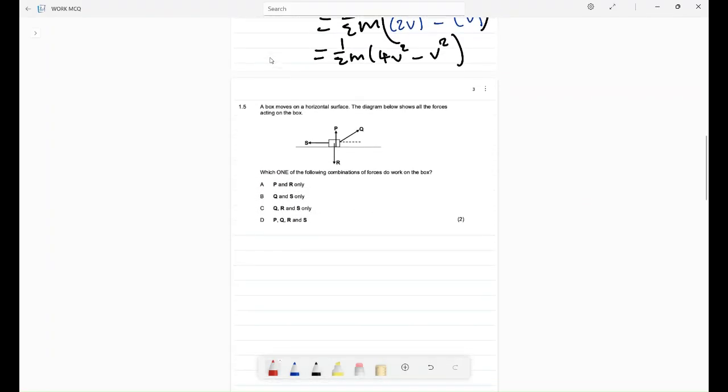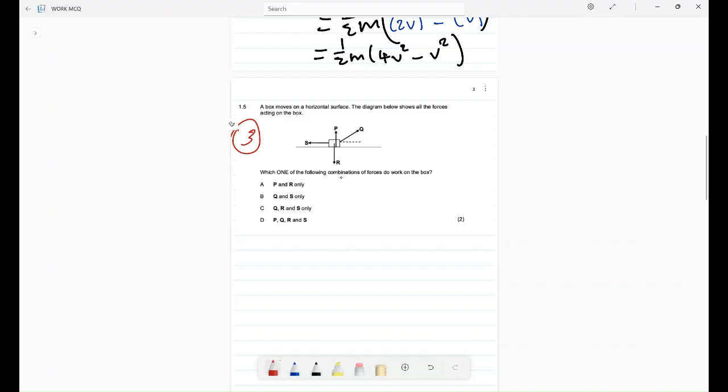Then question 1.5, which is number 3. A box moves on a horizontal surface. The diagram below shows all the forces acting on the box. Let's hear the question: which one of the following combinations of the forces do work on the box?